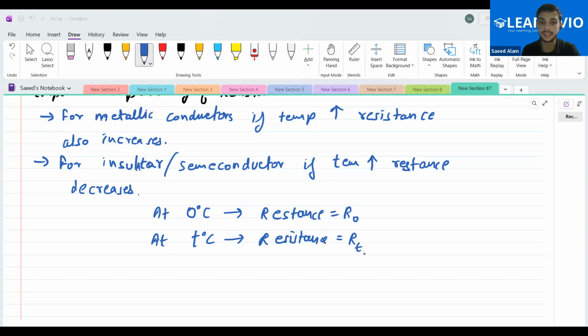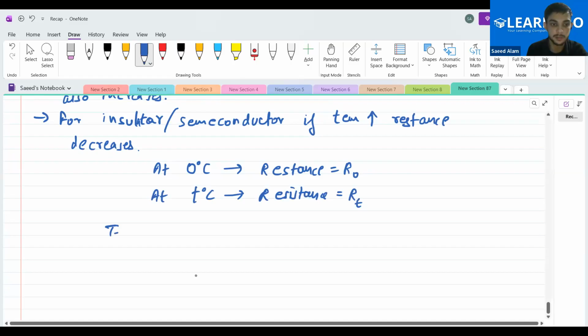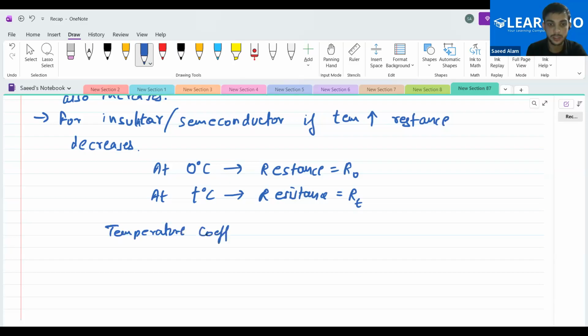So if this is the thing, then we used to define the temperature coefficient of resistance over here. That is the alpha.